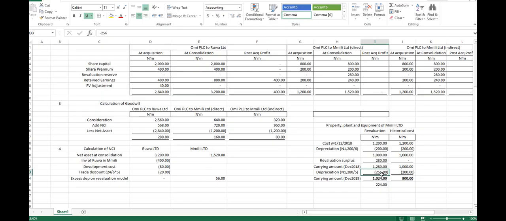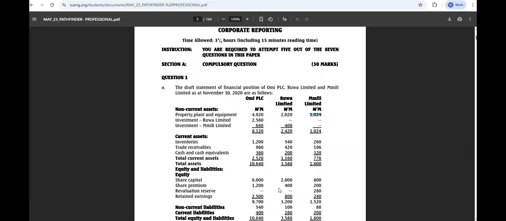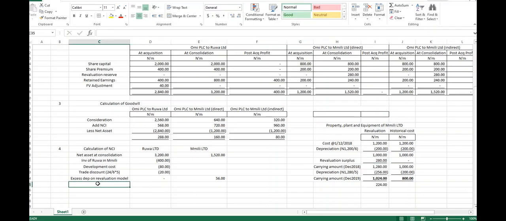The 1280 was divided by 5. We have brought back the difference between the depreciation of 200 and 256. This one also, the difference is equal, so we don't have any issue up to this place. We started having the difference here, which is this 280. We need to remove it as well because we are not supposed to recognize the revaluation surplus.